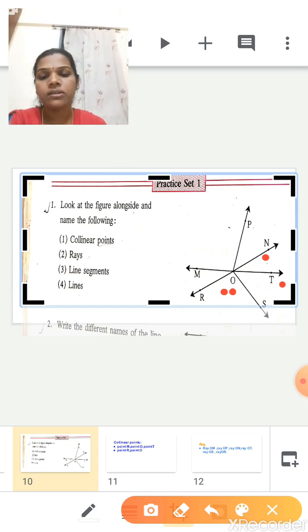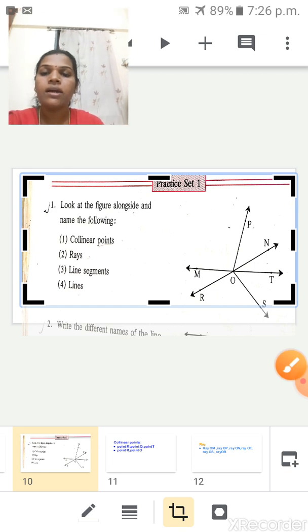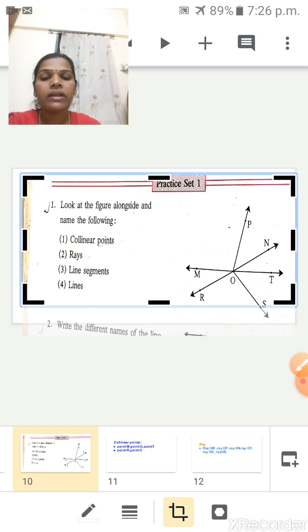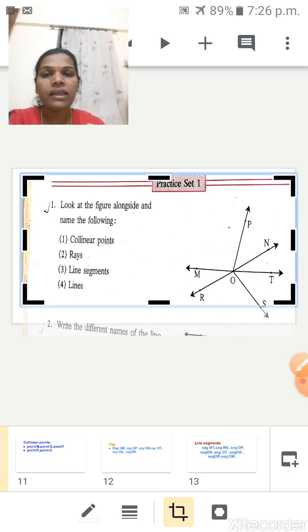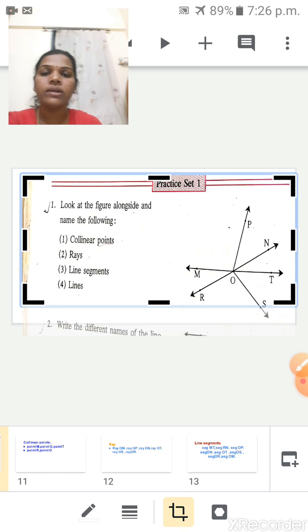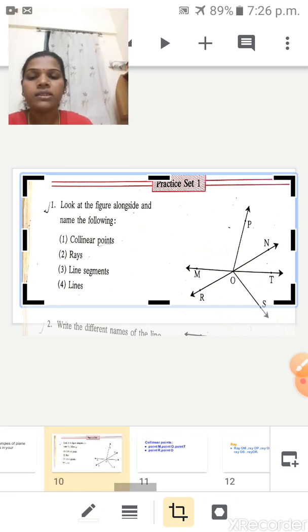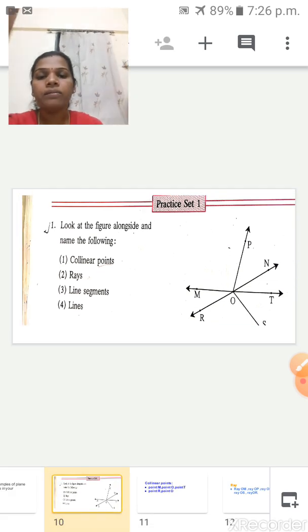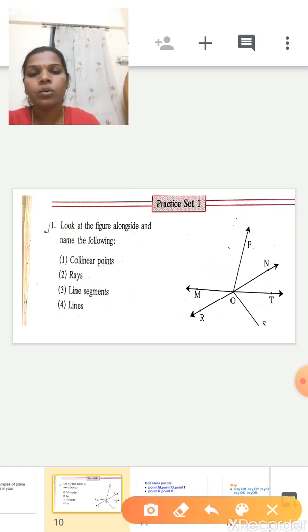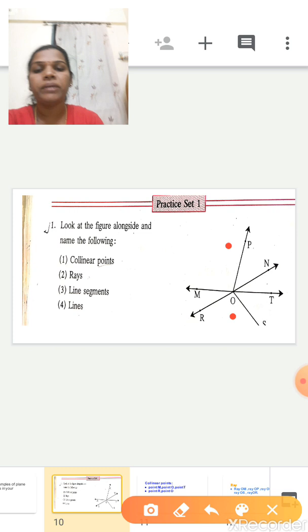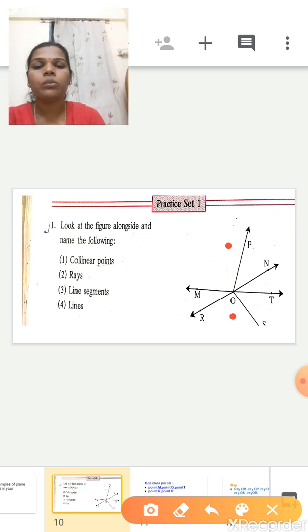Shall we go to the next? Next one is what? Line segment. Next one, which one you have to write? Line segment. So line segment means what? Yes, line segment means both sides have an end point. So here, which end point is here? See this figure, end point. This is one end point, point O, point P. So this is segment OP.